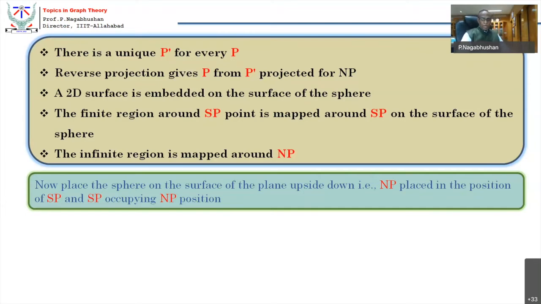Anyhow, I shall not get into the details now. The only point is, for stereographic projection, make the South Pole the North Pole and the North Pole the South Pole, and then reverse it back.